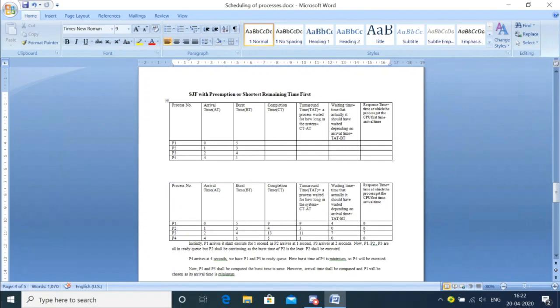So this is shortest job first, but with preemption. That was also shortest job first, but with no preemption. So how do we do this? Let us see. This is also called shortest remaining time first.